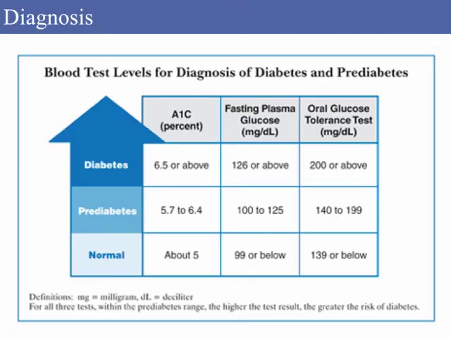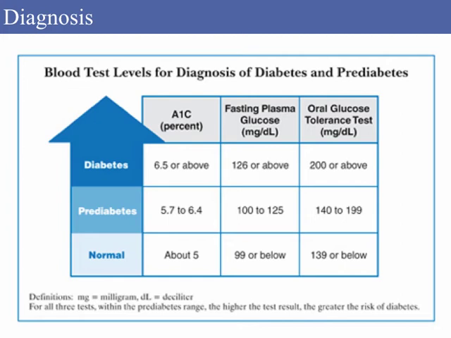Diagnosis includes the presence of signs and symptoms as well as test results. Tests for type 1 and type 2 diabetes include hemoglobin A1C test. This test indicates the average blood sugar level for the past 2 to 3 months. Fasting plasma glucose test, oral glucose tolerance test.